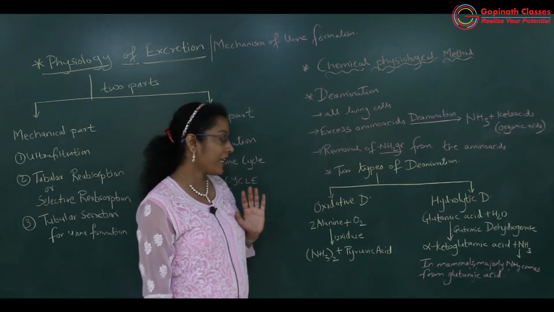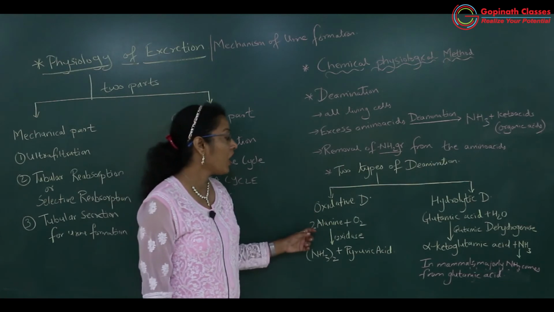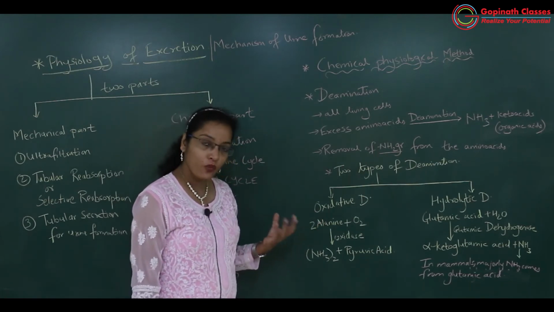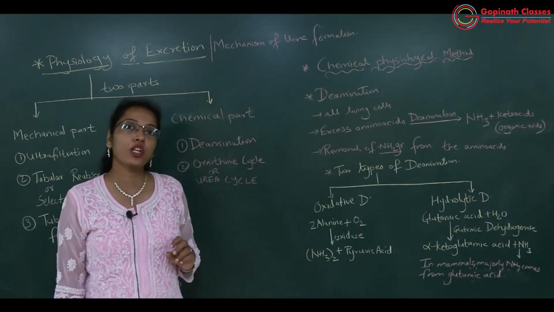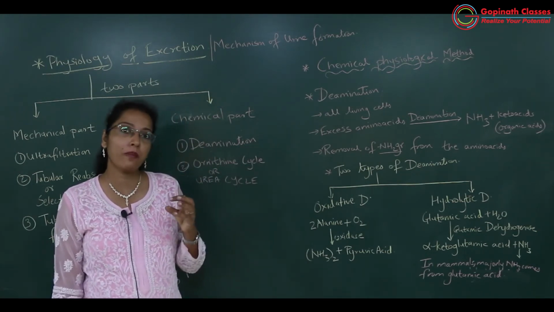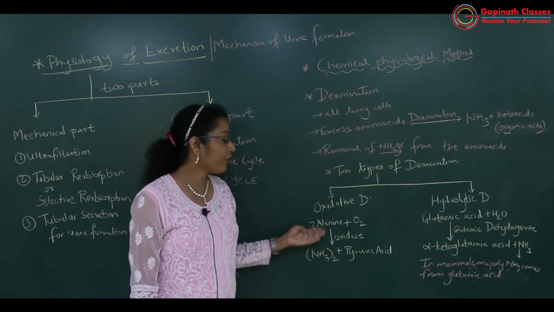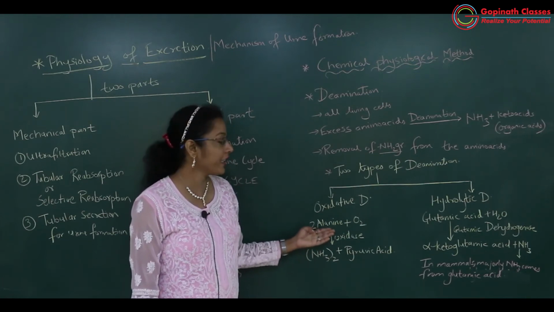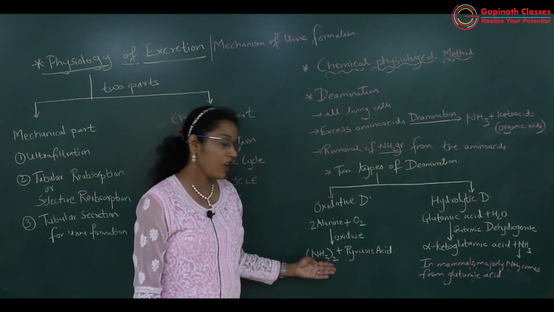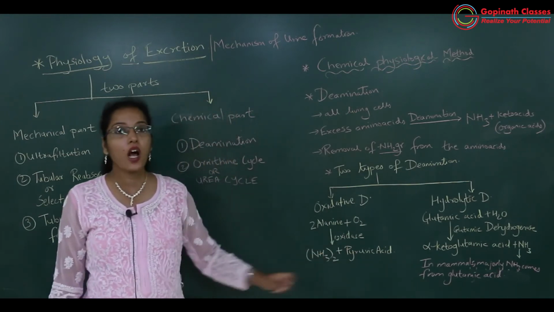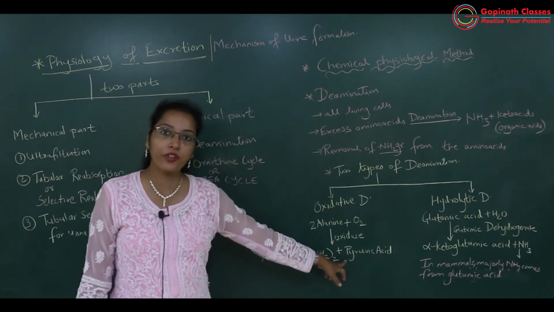What exactly happens in oxidative deamination? The amino acid is oxidized in the presence of the enzyme oxidase, and because of this oxidation of the amino acid, here the amino acid taken is alanine. For example, if alanine is the amino acid, it is oxidized in the presence of the enzyme oxidase, and likewise ammonia will be released, and in turn the keto acid formed is pyruvic acid.